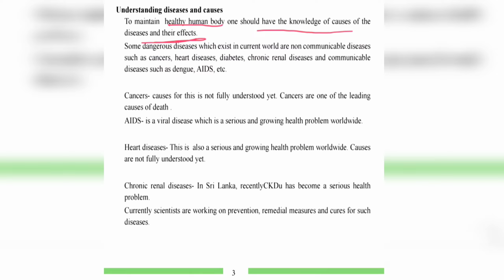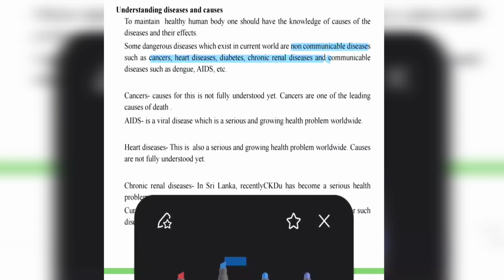Some dangerous diseases which exist in the current world are non-communicable diseases such as cancers, heart disease, diabetes, chronic renal disease, that is kidney disease, and communicable diseases such as dengue and AIDS. Right? Dengue and AIDS are communicable diseases. So cancers, heart disease, diabetes and chronic renal disease are non-communicable.